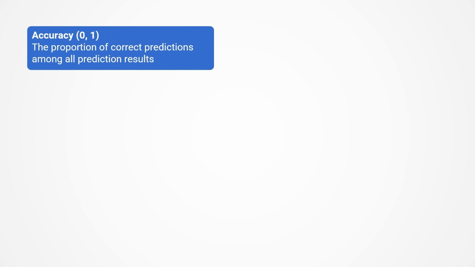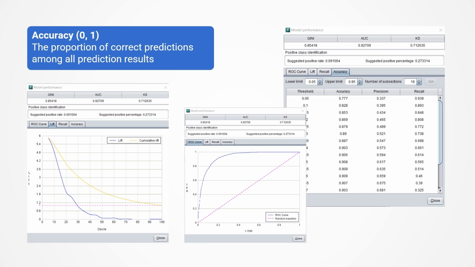In addition, there is also a need to understand some knowledge related to model evaluation so as to know whether a model is good or not. A basic indicator for evaluating a model is accuracy, which indicates the proportion of correct predictions among all prediction results. Of course, we hope to make more accurate predictions, so we usually select a model with higher accuracy. However, accuracy is not the only indicator to judge whether a model is good or bad. These figures are the interface of Y-model, which can automatically calculate many indicators, such as accuracy, recall ratio, and AUC.